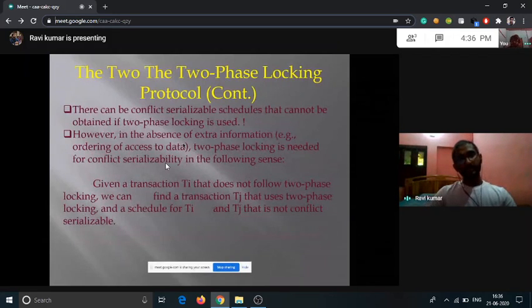However, in the absence of extra information, two-phase locking is needed for conflict serializability in the following sense: given a transaction Ti that does not follow two-phase locking, we can find a transaction Tj that uses two-phase locking, and a schedule for Ti and Tj that is not conflict serializable. So in this way, there are some drawbacks.